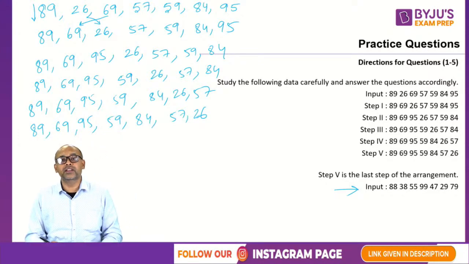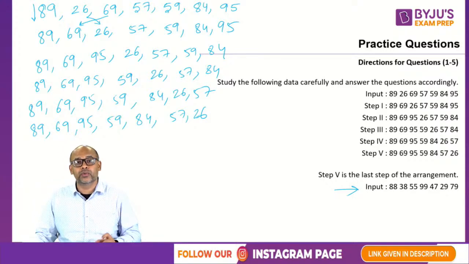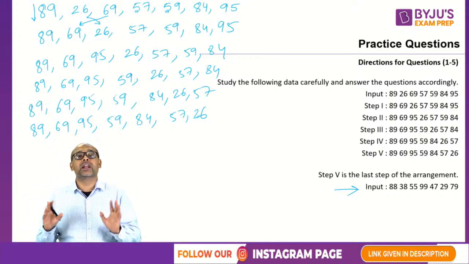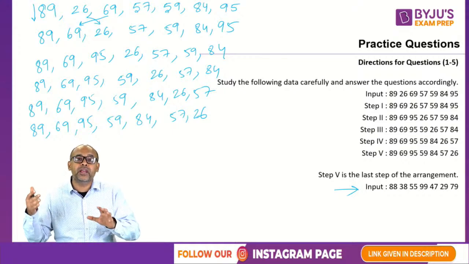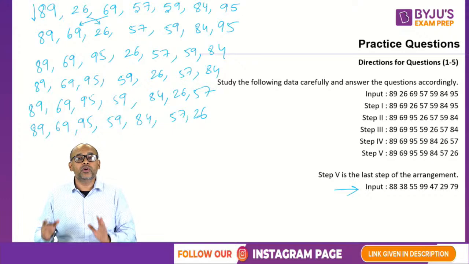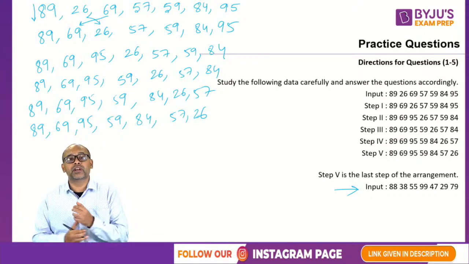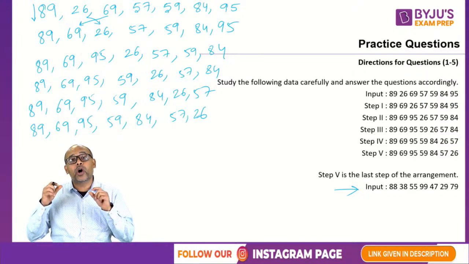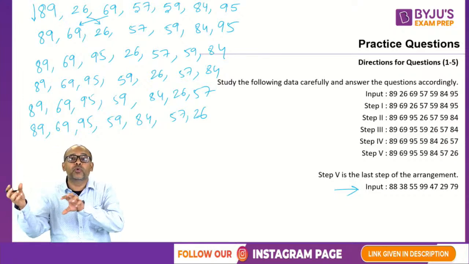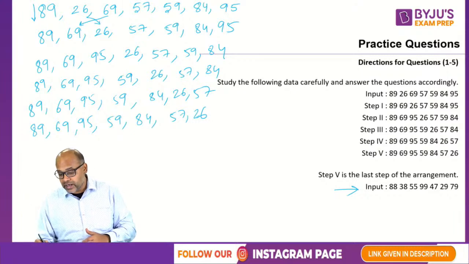Now the thing here is you need to understand whether something is happening randomly or is there a logic to it. First thing you need to understand about input output is things are not random. It is not that I randomly moved left to right, right to left, so as it is I have to replicate it. These questions are not random. The idea is you need to understand on what logic the movement is happening. It is not just that something moved left to right, so I will also do left to right in the input given.